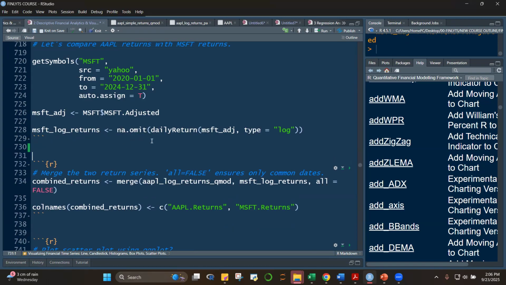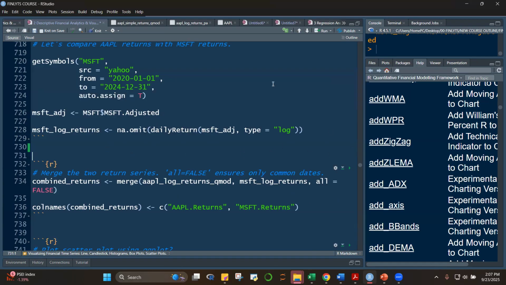Is equal to na.omit. Okay, one thing with na.omit done with daily returns, class, it doesn't remove the first row, no? Why will it not remove the first row, 0? Because it's not reflected as NA. It's reflected as 0. So nothing will happen here, class, even if we do na.omit on daily return. If we do na.omit on the performance return calculation, then it will remove